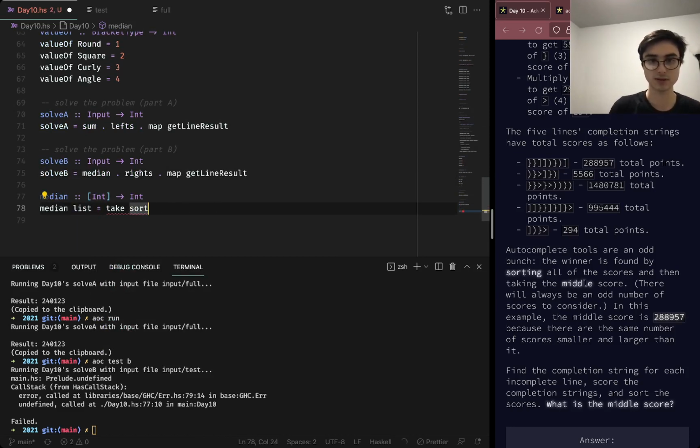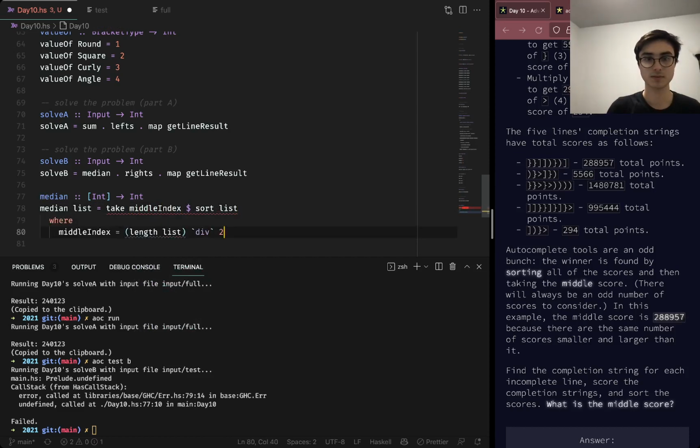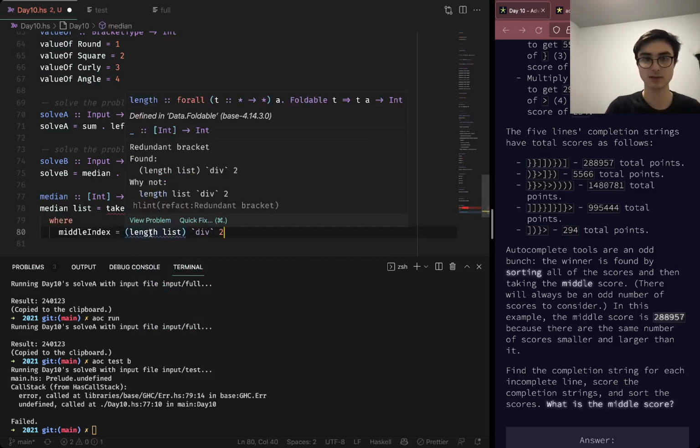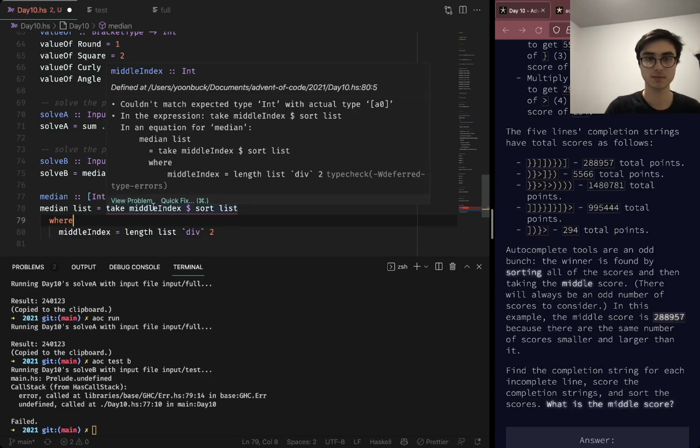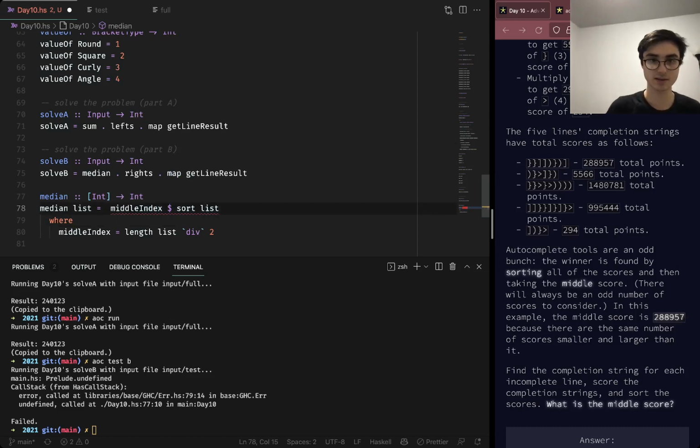We are going to need the list. Take x. Middle index, length of the list. Oh, we just don't need. And it's not that. It is that.